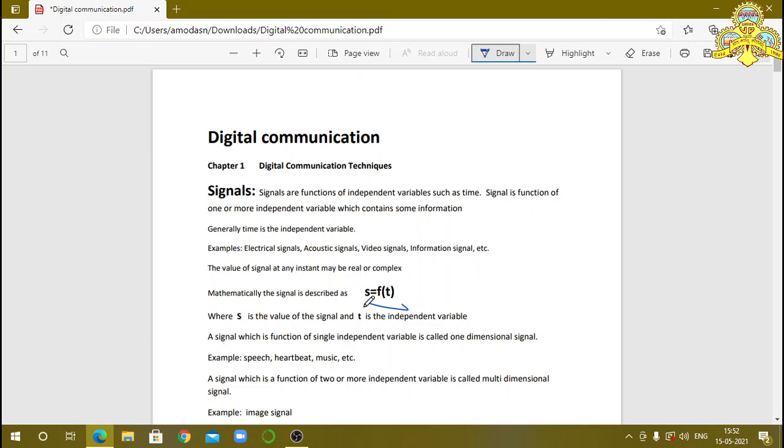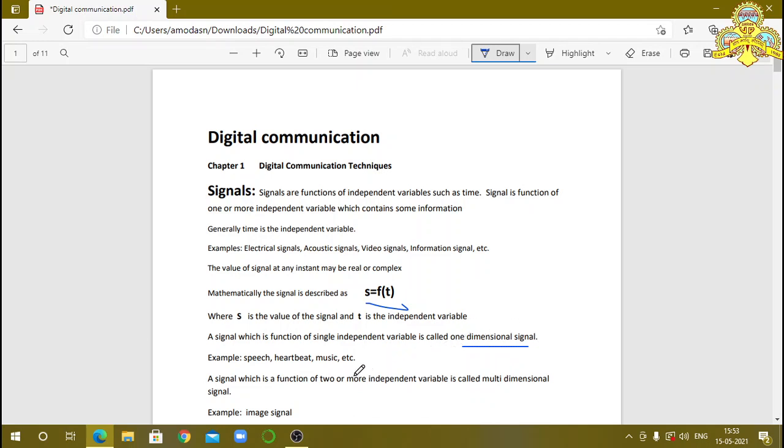A signal which is a function of a single independent variable, we have only one, time, as the independent variable, then it is considered as a one dimensional signal. If you consider the speech signal or heartbeat, music, these all are considered as one dimensional signals. One dimension means only one independent variable.